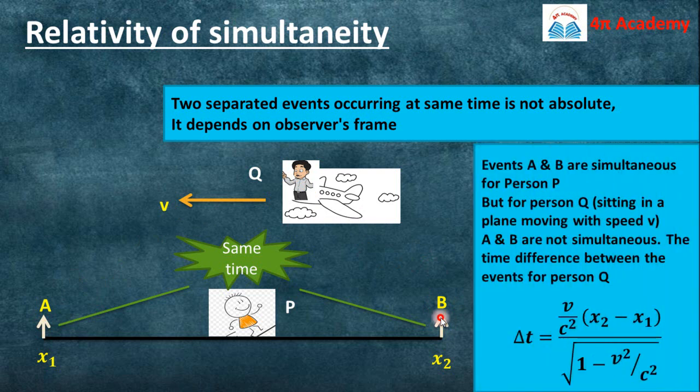So A and B are simultaneous events for person P, right? But for person Q, A and B are not simultaneous, and this time difference is given by this equation: v upon c square, times x2 minus x1, upon under root 1 minus v square over c square. Okay, so this is relativity of simultaneity, guys.